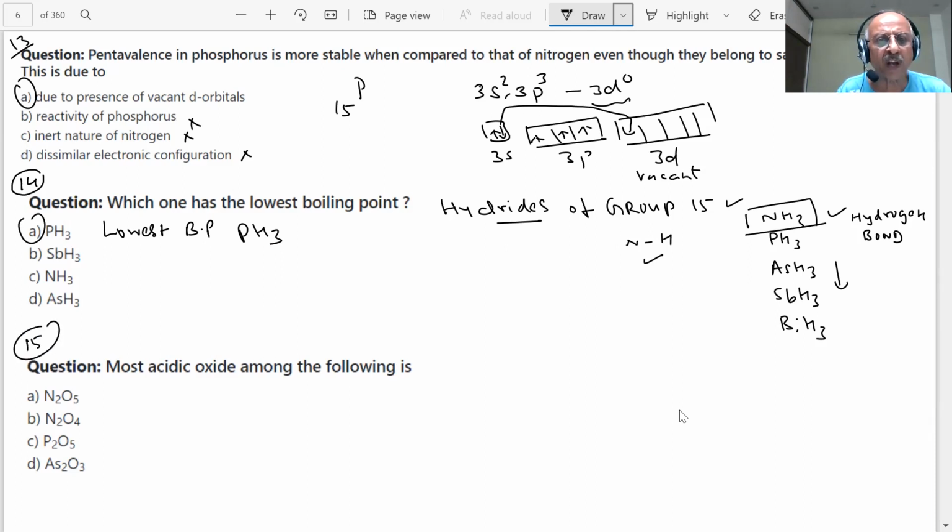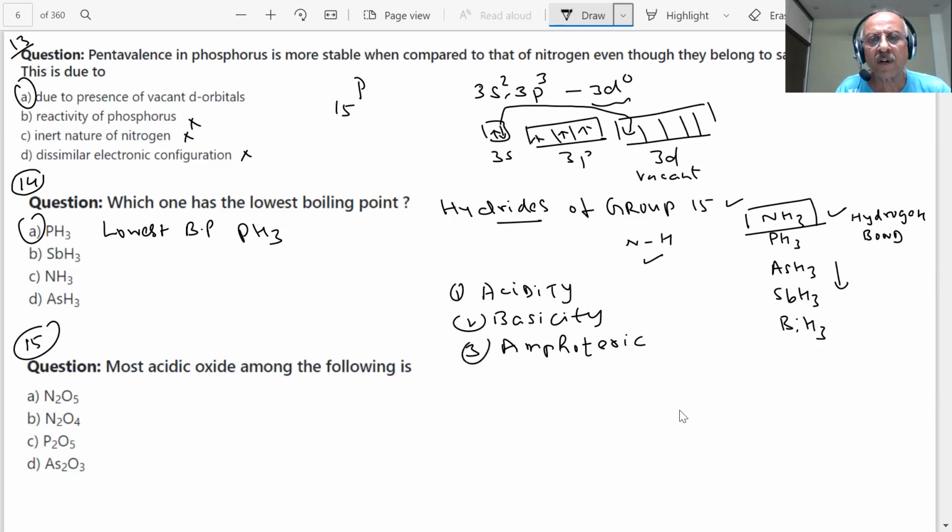Most acidic oxide among the following is. Acidity questions are always coming. Acidity, basicity, amphoteric questions in chemistry. We are aware of these terms. This should be learnt very properly, as there will be plenty of questions on that.